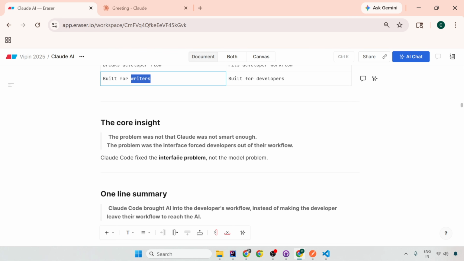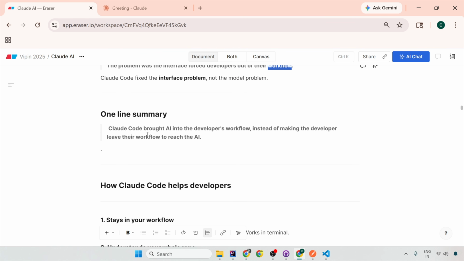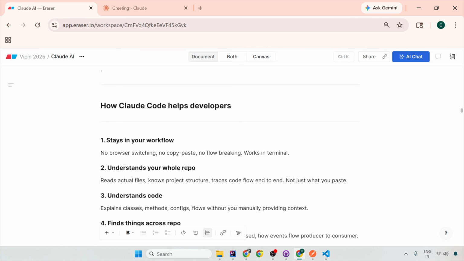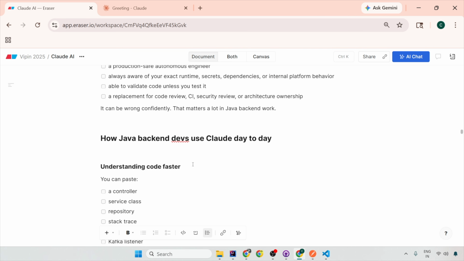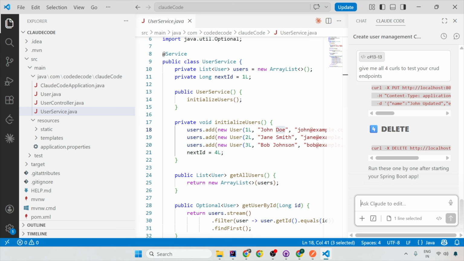So if you want an assistant who can code for you while you sit sipping your chai and coffee, have Claude Code installed now. So initially your Claude AI was not smart enough. The problem was the interface forced developers out of their IDE. Now Claude Code brought AI into your IDE instead of making you leave the IDE and reach for browser based things. I have a lot more things to cover in Claude, and also a lot of things I need to cover in the commands.